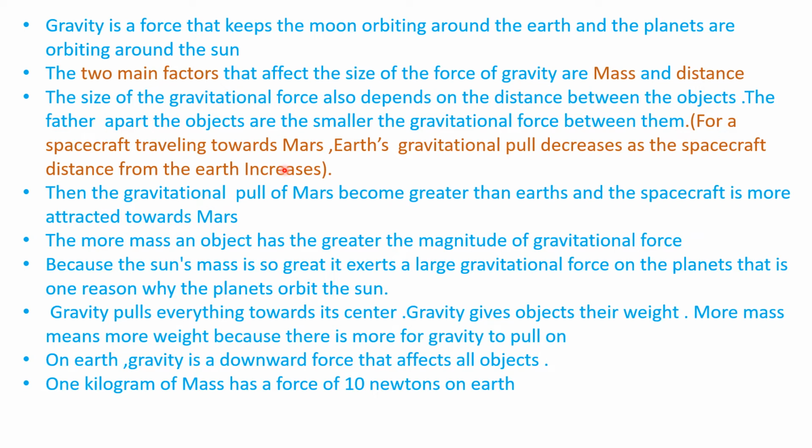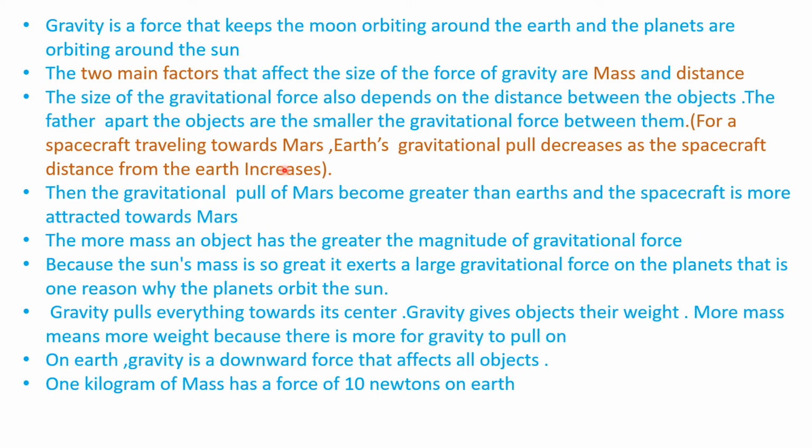Earth's gravitational pull is not strong enough to pull the moon down. So that is why the moon is orbiting around the earth, and the planets are orbiting around the sun because of the sun's gravitational force. Because of the earth's gravitational force, the moon is orbiting around the earth, and because of the sun's gravitational force, planets are orbiting around the sun.